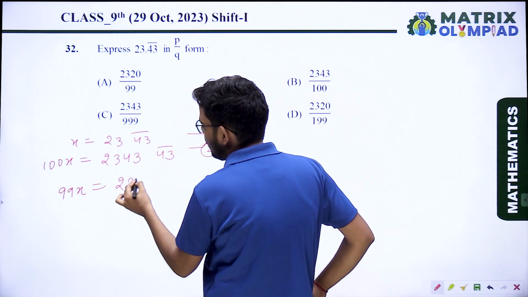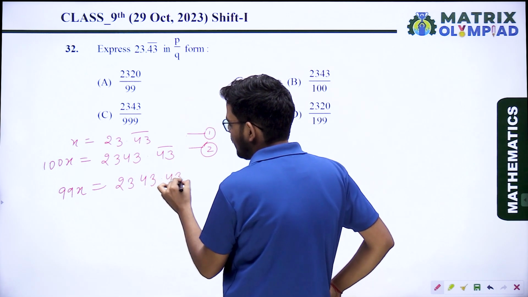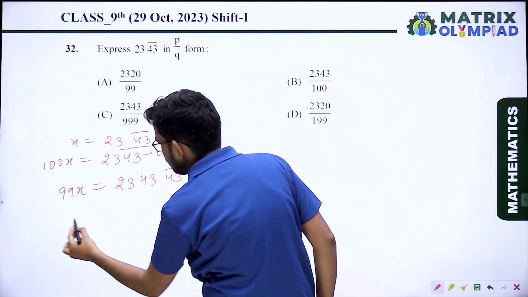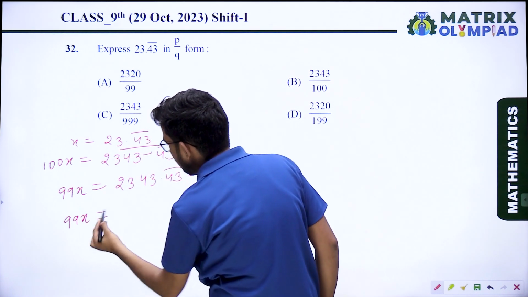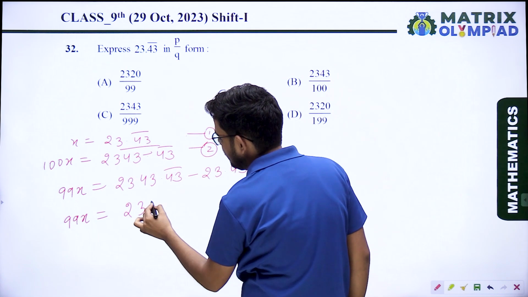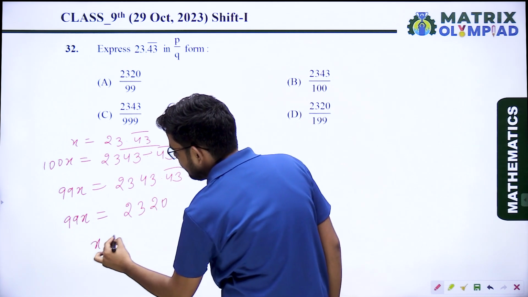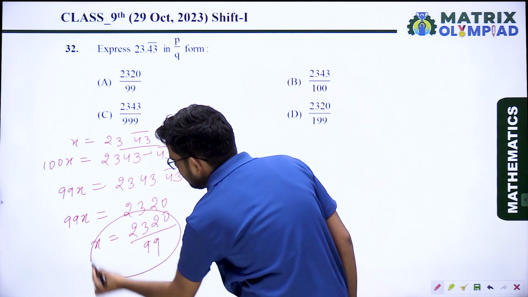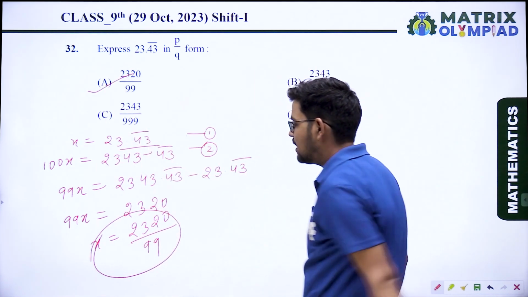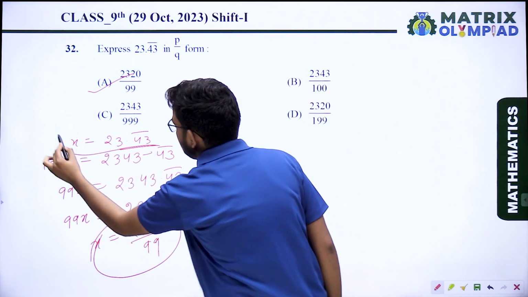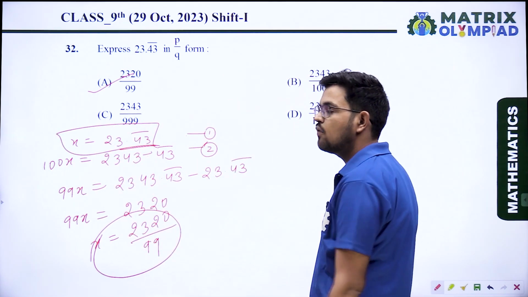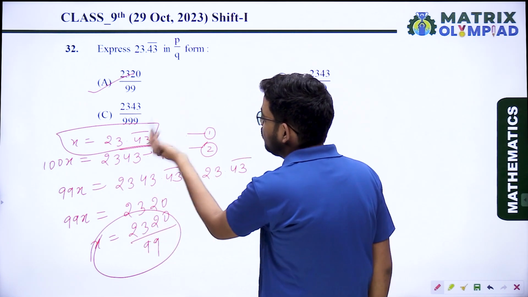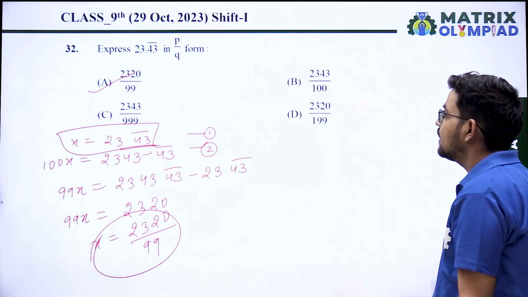and it will be 2343.43 bar minus 23.43 bar. So this will be 99x equal, this will be 2320. So x equal 2320 upon 99. It means option A is the correct answer. See, this is 23.43 bar and equal to 2320 upon 99. So option A is the correct answer.